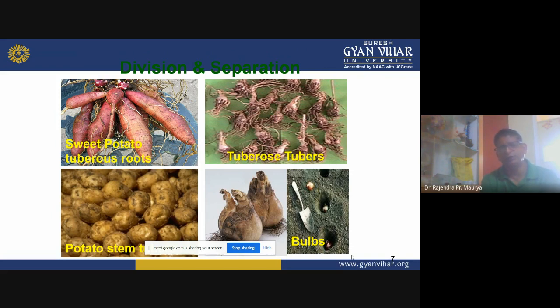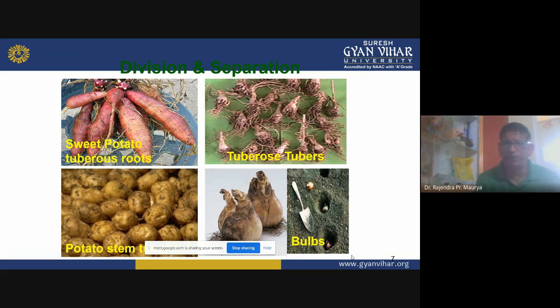In the case of tuberose, it is similar to gladiolus with corms and cormels; in tuberose it is tubers and other tubrates. This is the commercial propagation method, and mostly we plant in the months of March and April.